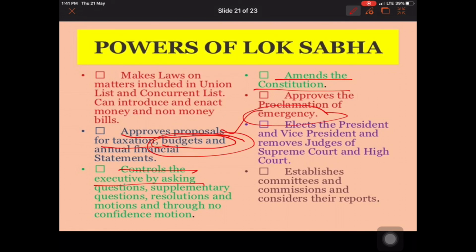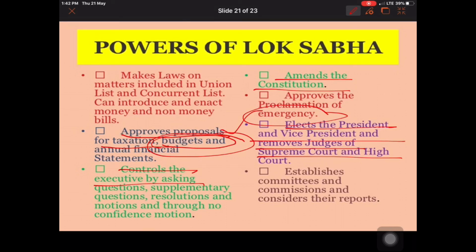Then it can also elect the President. The voting of all the MPs is put forward for choosing our President and Vice President. In the same way, impeachment of judges of the High Court and Supreme Court can also be done by Lok Sabha.